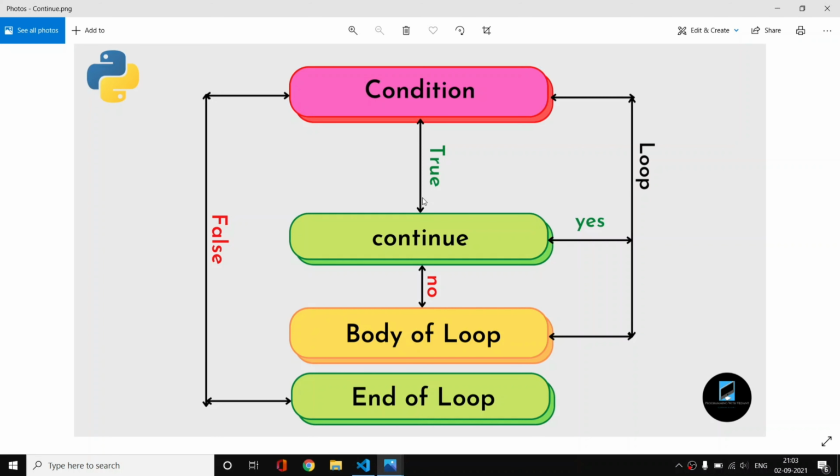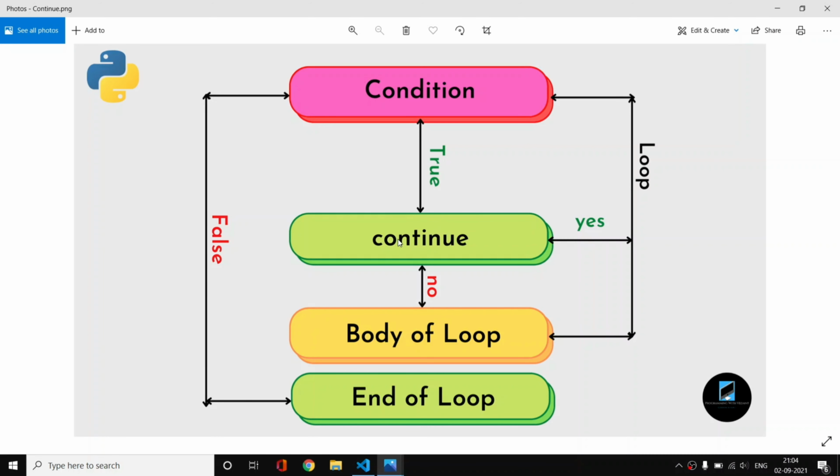Now moving on, the next keyword is continue. Similarly, imagine that we have a condition I should be less than 10, and we have another if statement that if I is equal to 5, then we use the continue keyword. So the condition is I should be less than 10. Do you think I is less than 10? Yes, it is, because I is initially 0. So our condition is not false. If it were false, we would end the loop, but currently it is true, so we move on to the next part.